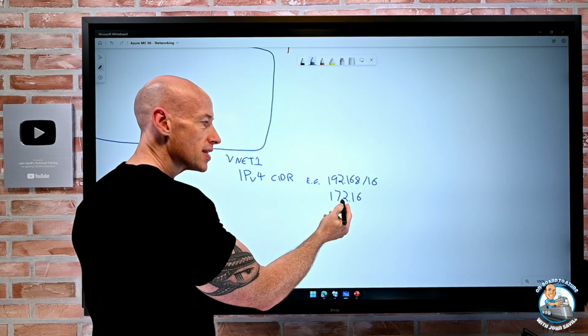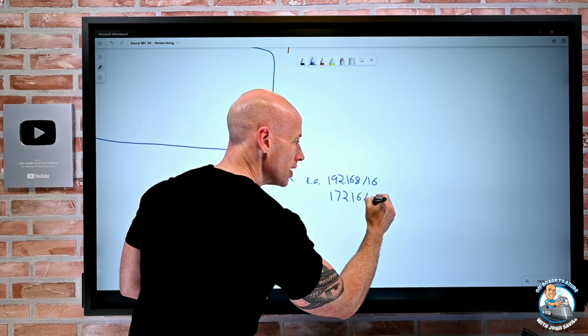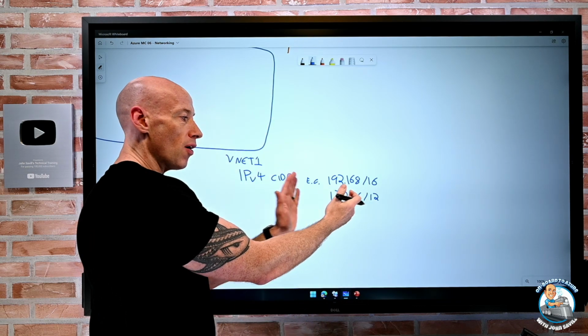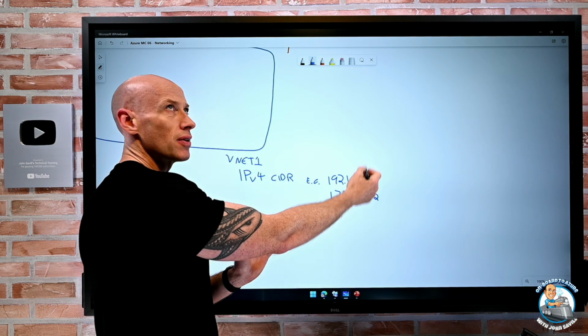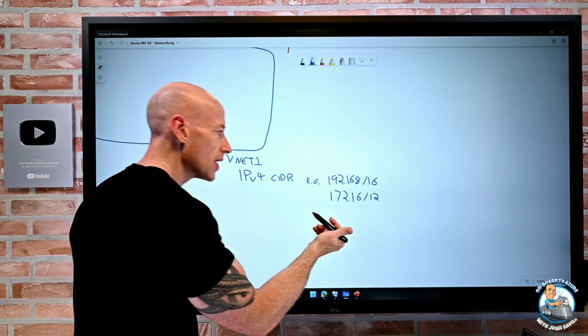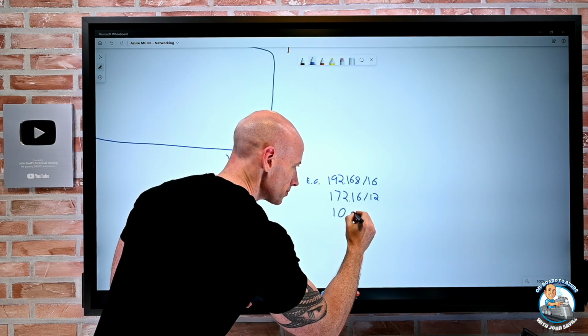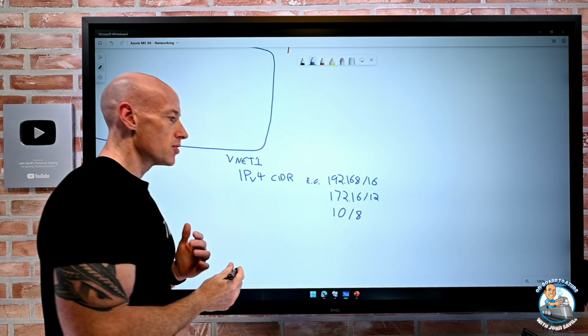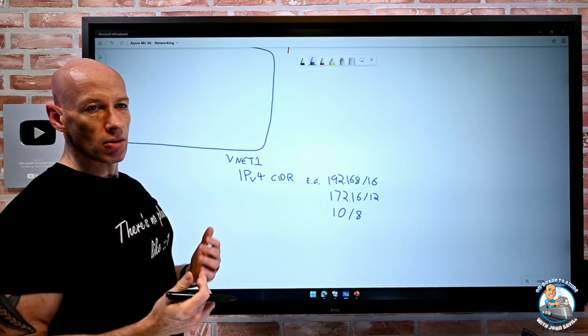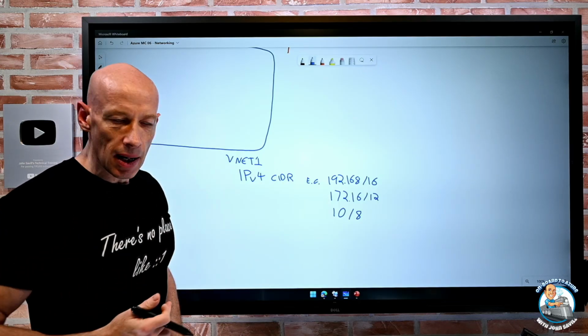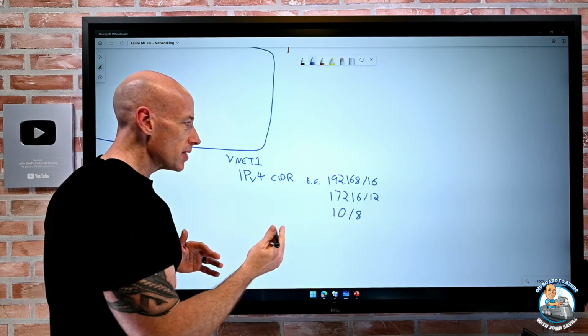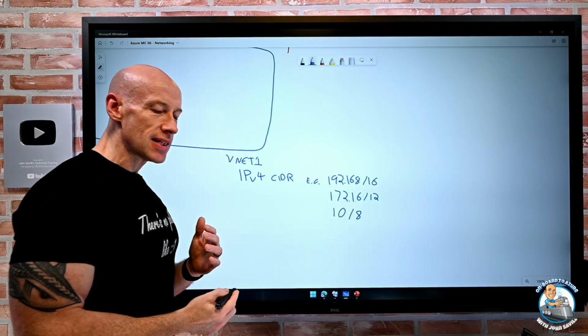There's also 172.16/12. So it's only using half. So this could actually go up beyond the 16. And then there's 10/8. So I might say 10.0.1.0 could be a particular subnet that I use within here. But these are the RFC 1918 ranges.